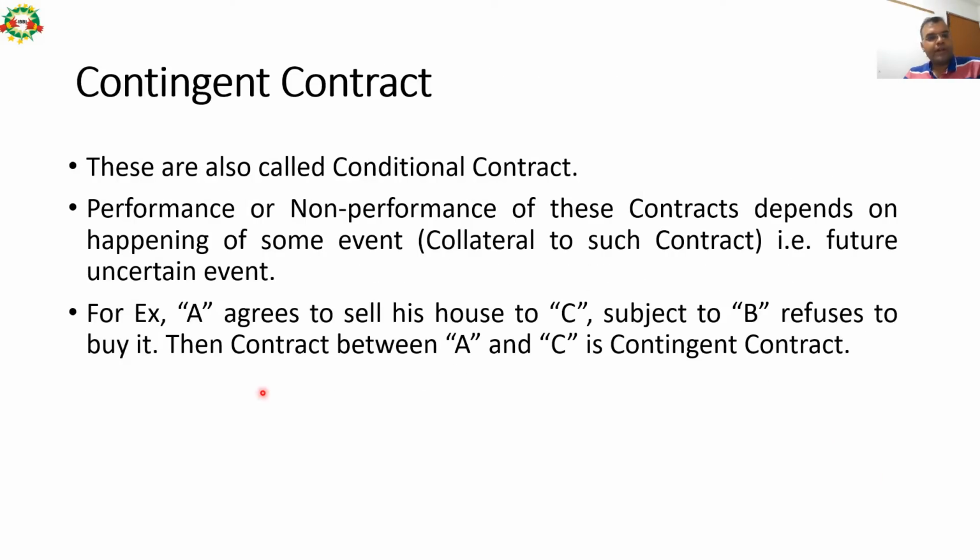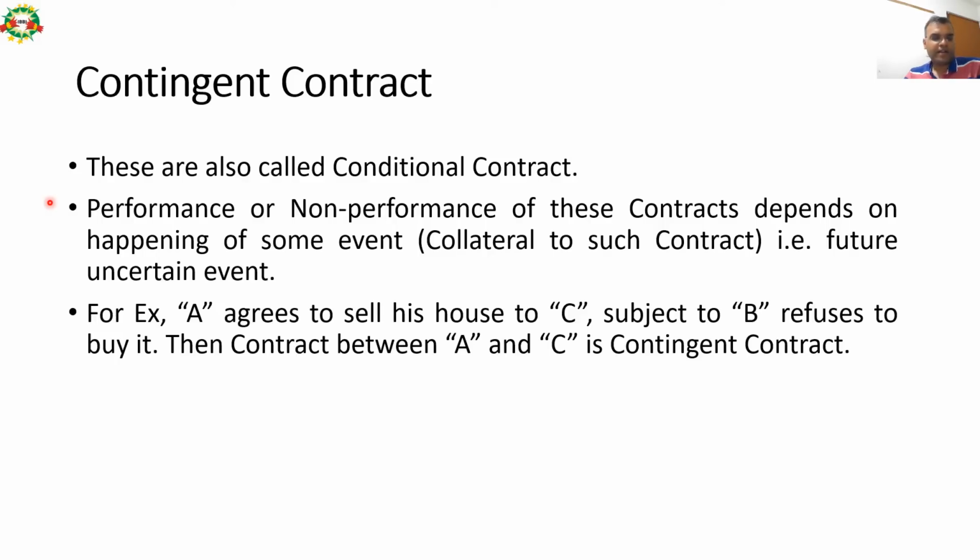After quasi contract, there is another form of contract which is called contingent contract. It is also called conditional contract. Performance or non-performance of these contracts depends upon the happening of some event. These events are collateral to such contract, that is, a future uncertain event.